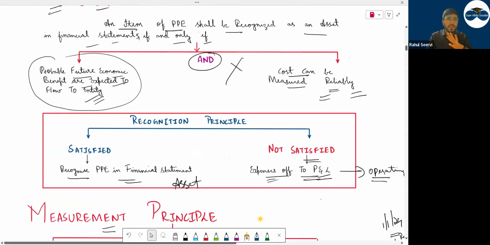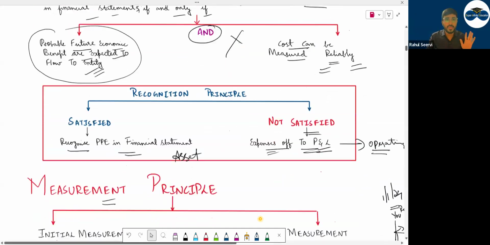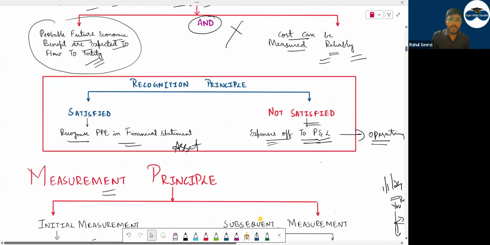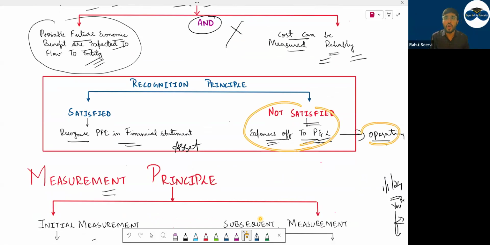Do you have to memorize this? No need. You only have to understand. Then if the conditions are not satisfied, you will record it in P&L. Under P&L, which category? Operating category. Any normal business expense will be recorded in the operating part.